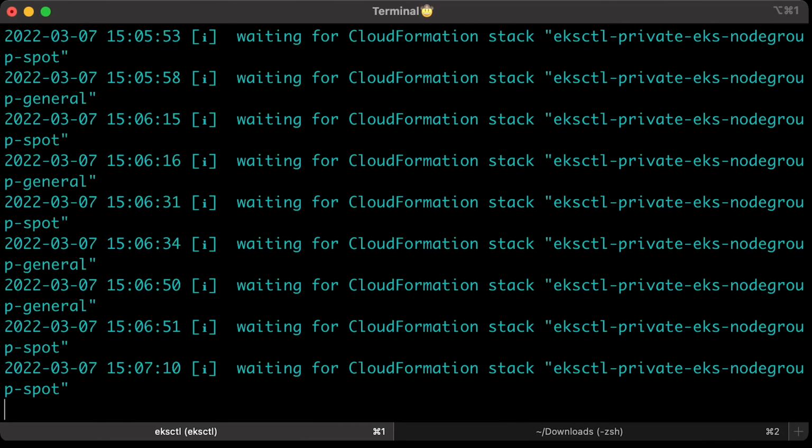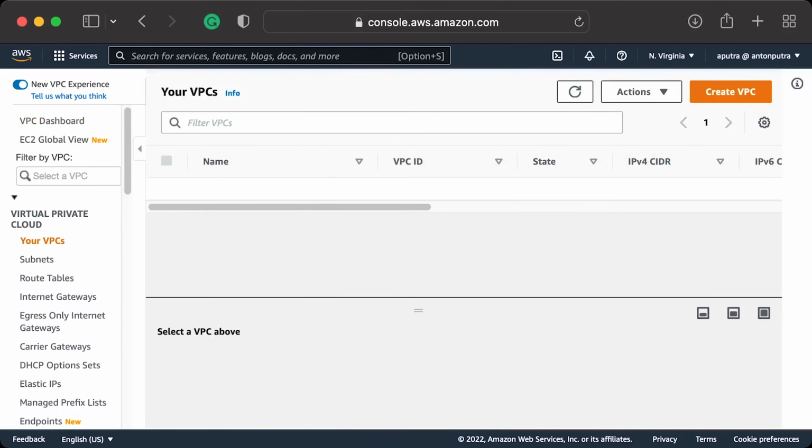Often you already have a VPC and you want to create an EKS cluster in the same network. You can do it with eksctl. You just need to provide a few additional variables. To be on the same page, let me quickly create an AWS VPC with 2 public and 2 private subnets.